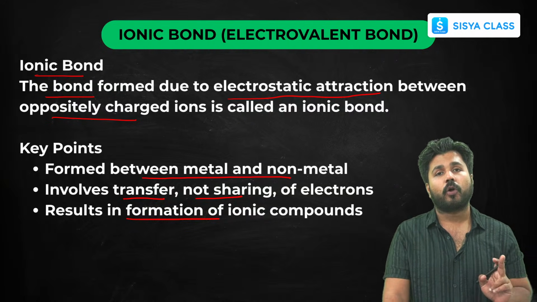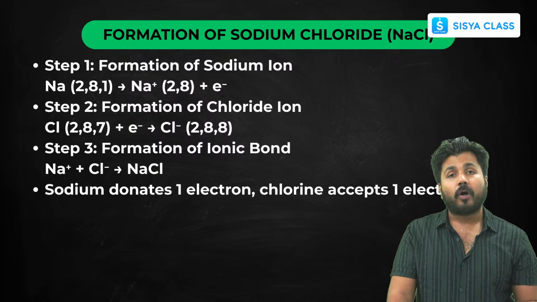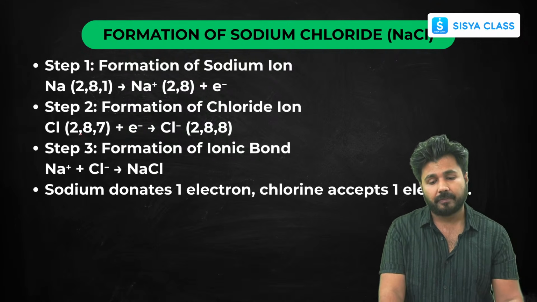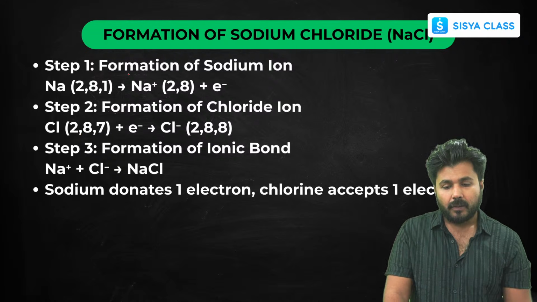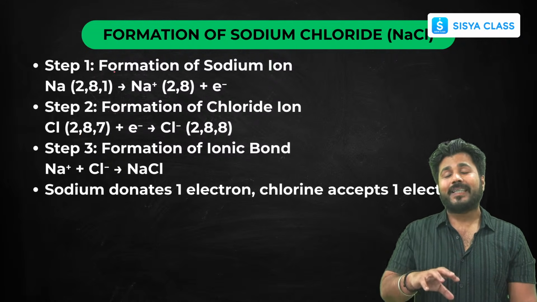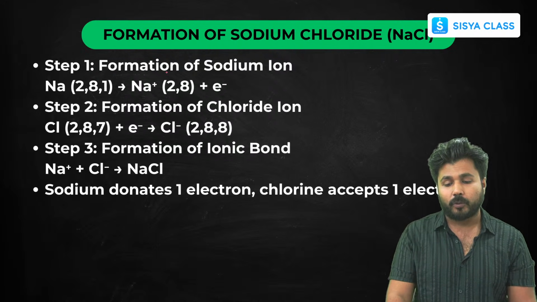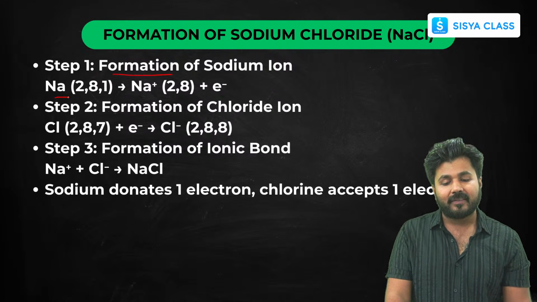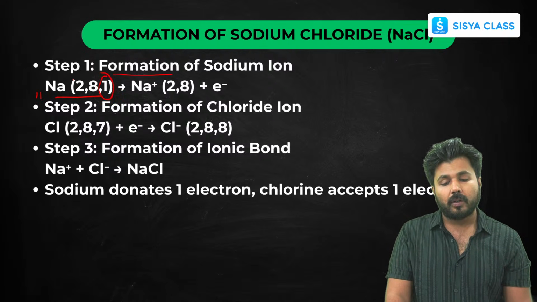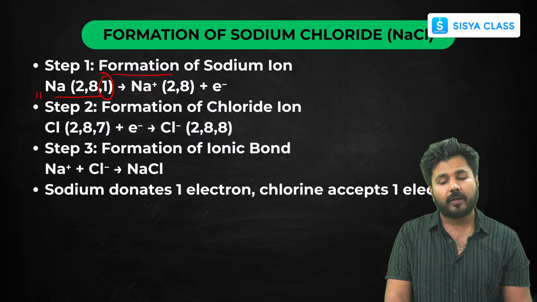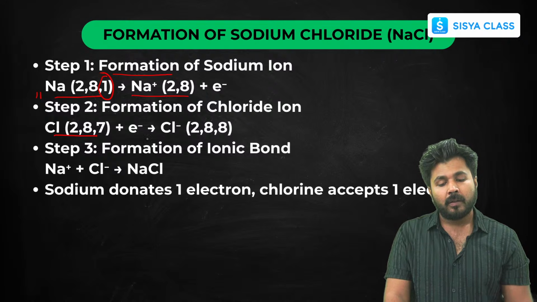It is also called electrovalent bond because it is related to the valency of electrons. Now let us see the two examples, that is of sodium chloride and magnesium chloride. If some of you do not know this topic clearly, then it will be clear to you. As you know, sodium has an atomic number of 11, so the configuration is 2, 8, 1. In order to gain stability, it will lose one outermost electron and form a sodium ion. In the second step, chlorine gains this one electron and forms a chloride ion in order to become stable.